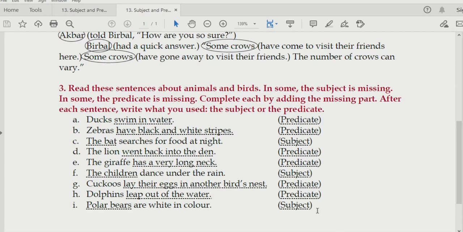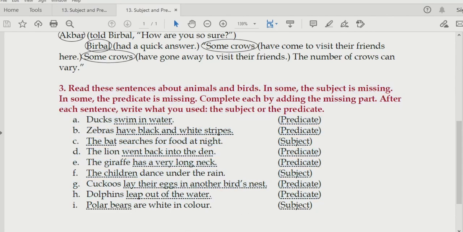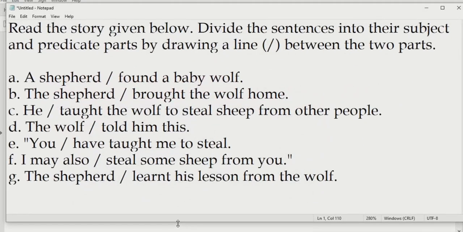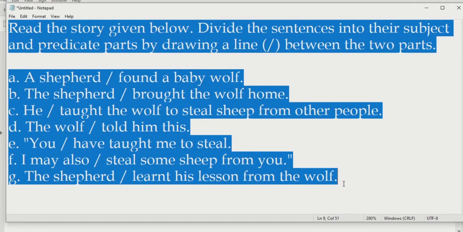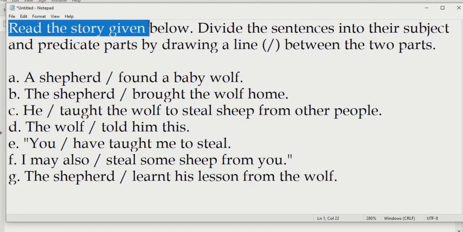Now dear students, after completing this exercise, we move on to this exercise. If you remember well, I had sent to you a normal text message wherein this was mentioned. I'm going to explain to you in the same way. Read the story given below.